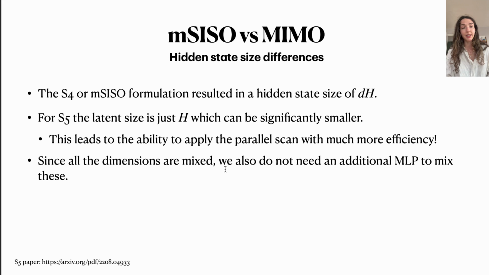If we look at the hidden state size differences, for S4 or this SISO formulation, we would have effectively a hidden state size of D times H, D times an H-dimensional hidden state. And for S5, we would just be working with this H-dimensional hidden state, which is clearly significantly smaller and hence also allows us to effectively apply the parallel scan algorithm. Another benefit, as I already said, is that since we are directly mixing all the dimensions through the matrix B and through the matrix D, we also do not need this additional MLP mixing layer that S4 was using.